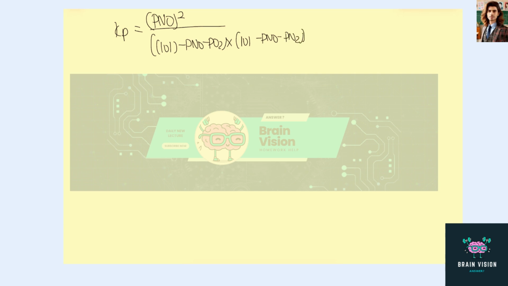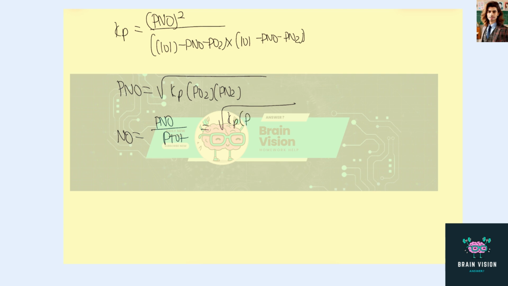Solving for PNO, we get our PNO equal to the square root of Kp times PO2 times PN2. And now we can plug in our value, times PN2 over 2. So now our mole fraction of NO is just our PNO over our total P. We get this as the square root of Kp times PO2 times PN2 over 2 divided by our 101 kPa.